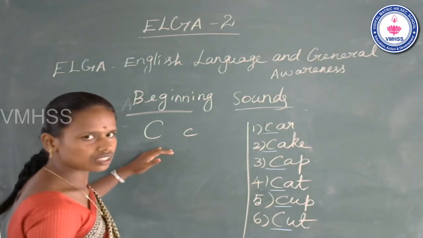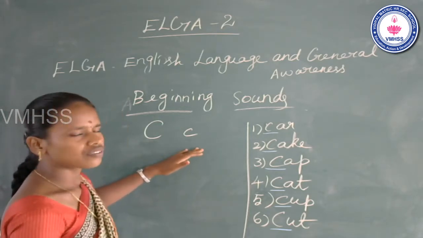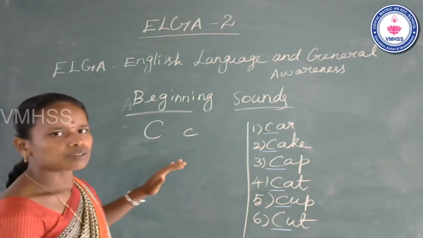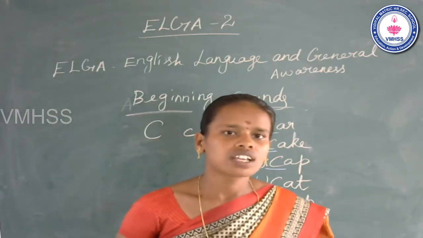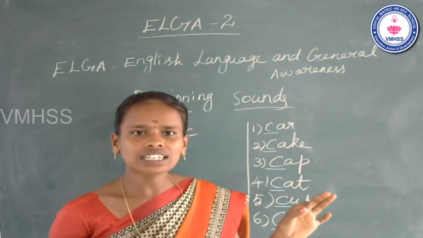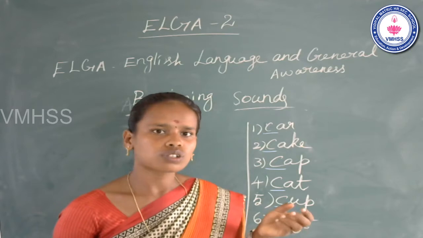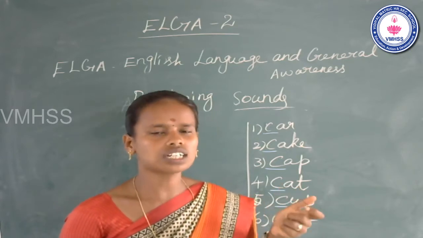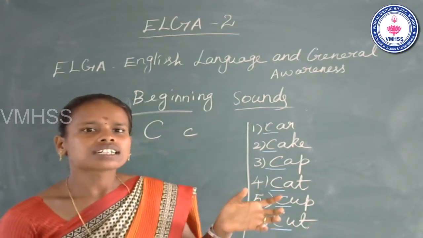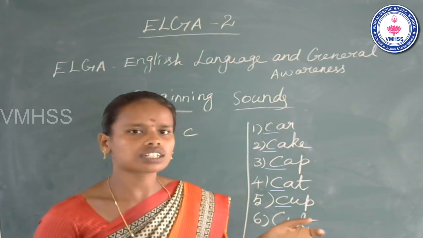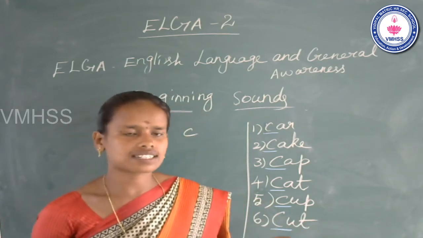The name of the letter C. The sound of the letter K. Remember this one rhyme. We are clicking castor nuts. The sound K. This is useful to remember the K sound. We are clicking castor nuts. K. Castor nuts.